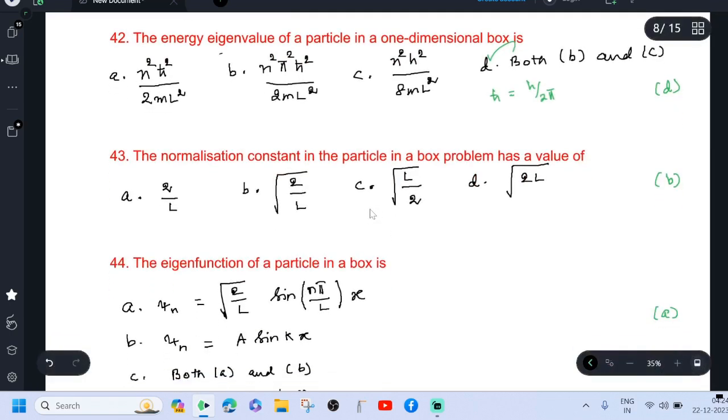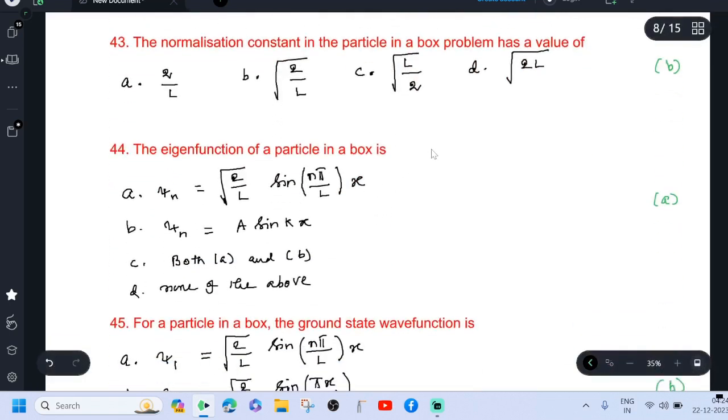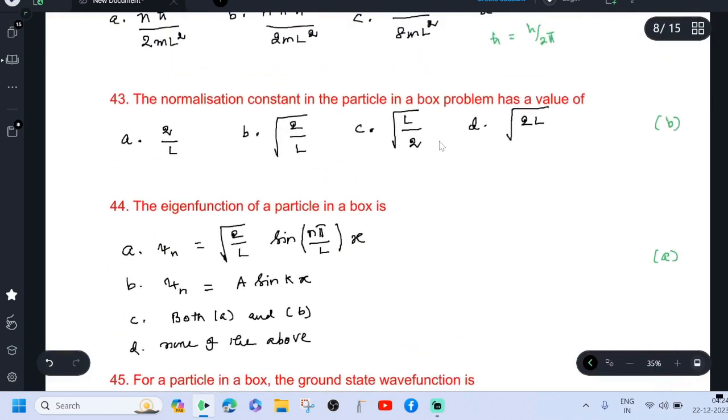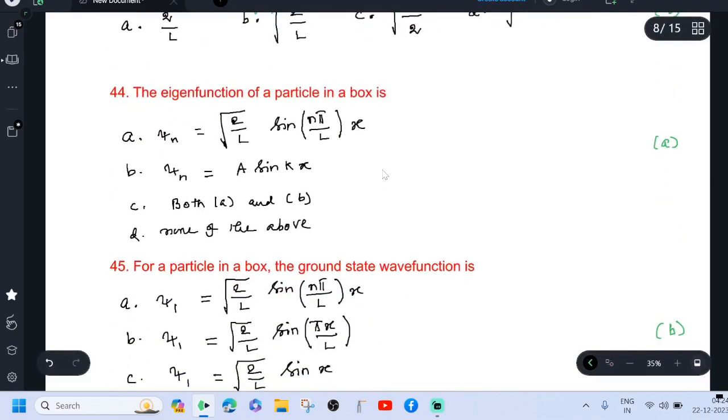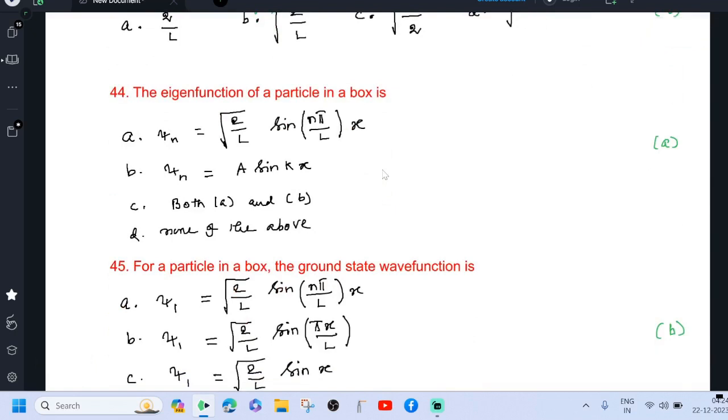The normalization constant in the particle in the box problem has a value of square root of 2 by L. The eigenfunction of a particle in a box is psi n equal to root of 2 by L sin n pi by L into x. Psi n equal to A sin kx.